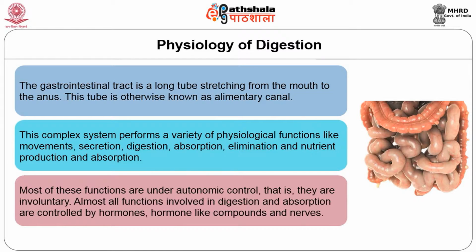Most of these functions are under autonomic control, that is, they are involuntary. Almost all functions involved in digestion and absorption are controlled by hormones, hormone-like compounds, and nerves.